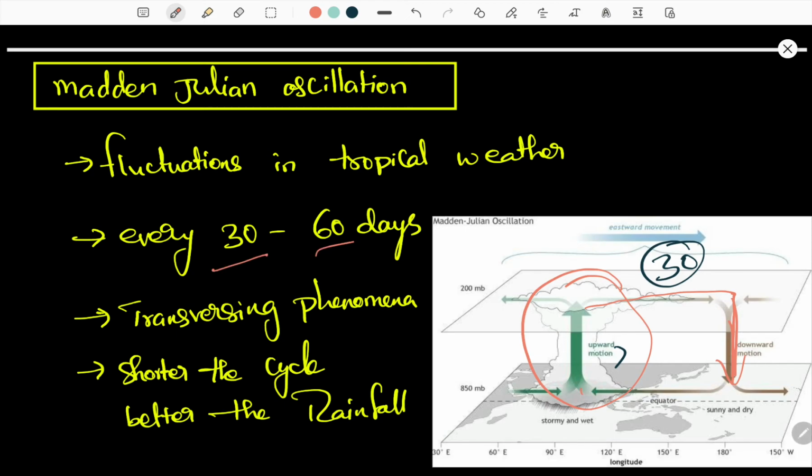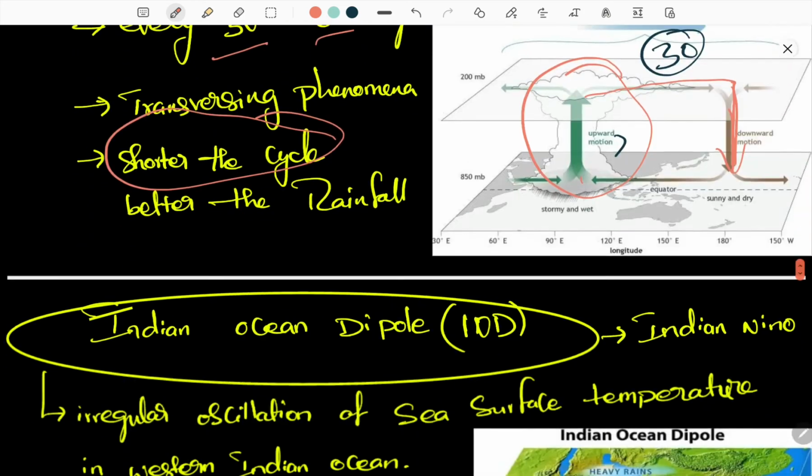It is a traversing phenomenon, which means it keeps on moving and doesn't stay in one place. After creating a low pressure zone, it keeps on moving. So if it is in a shorter cycle, we get better rainfall. The Madden-Julian oscillation has a shorter time period and gives better rainfall, which is also the reason for rainfall in October.